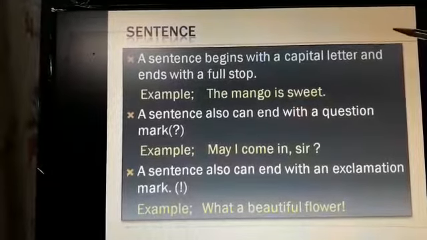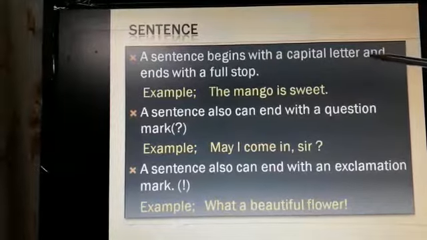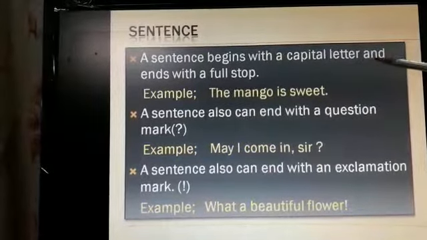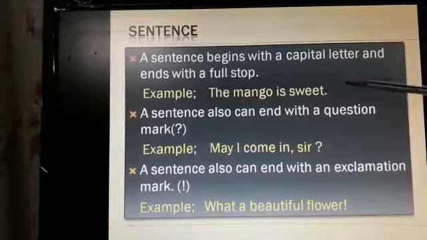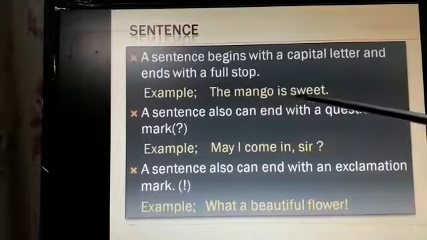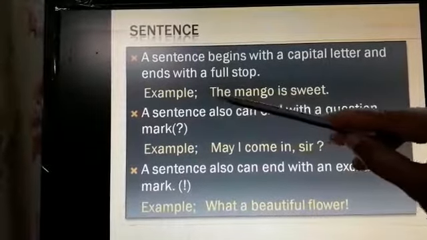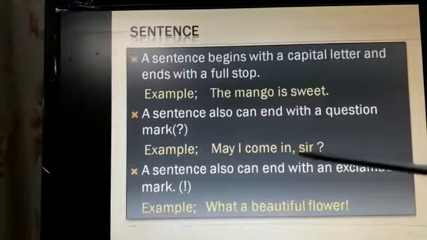Once more we go with the same topic. Sentence. A sentence begins with a capital letter and ends with a full stop. Example, The mango is sweet. The T is in capital and I have ended with a full stop.